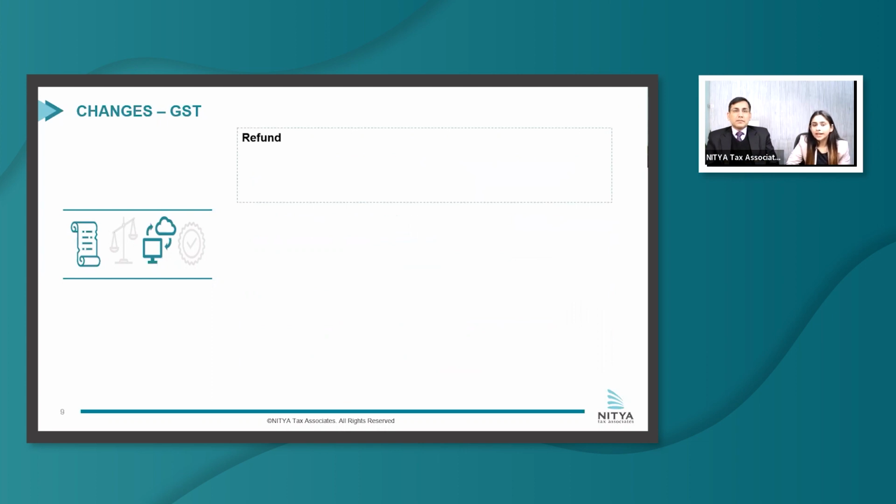Moving forward, next is a refund related change. It has been proposed to put an enabling provision in section 56, which deals with interest on delayed refunds, so that it can provide the manner of computation of interest.